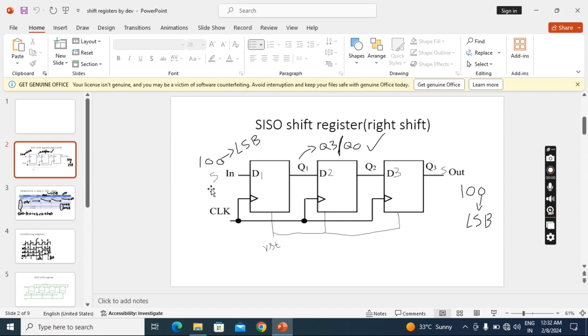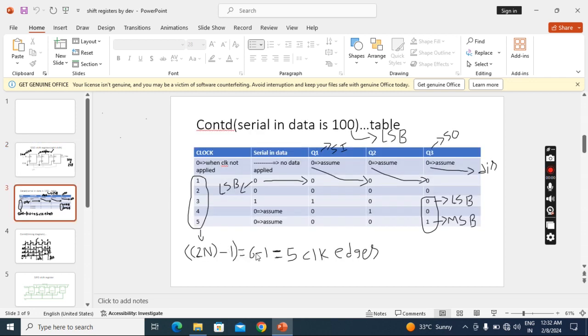But after 3 clock pulses we won't get the output. In a serial in, serial out shift register, to get the same data after shifting at the output side, we need to apply 2n-1 clock pulses. Here n equals the number of bits in the data. How many bits? 3 bits, so n equals 3. 2n-1 means 2 into 3, 6, minus 1, 5.